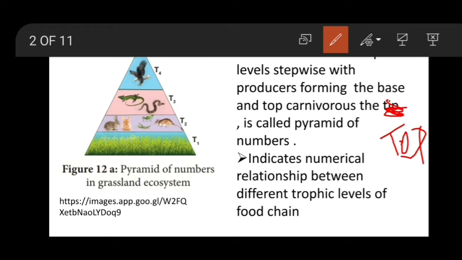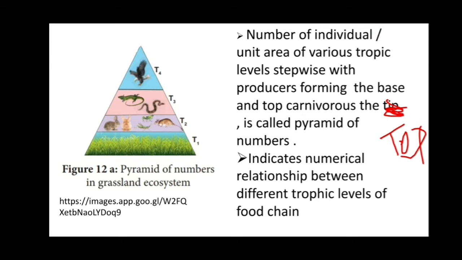and the number of top carnivores is less than the secondary carnivores. So here the base of this grassland ecosystem is broad because the number of producers or autotrophs is more. In this upright pyramid, as the trophic level increases, the number of organisms decreases.